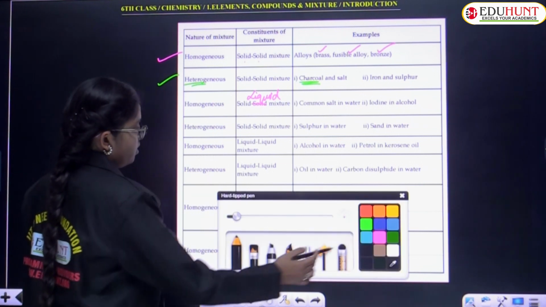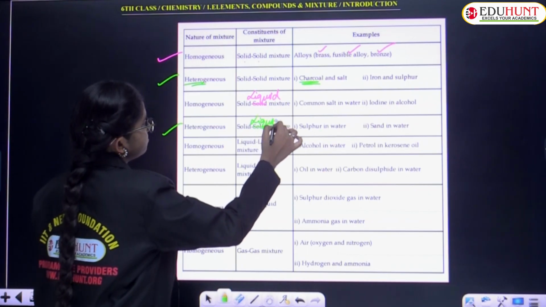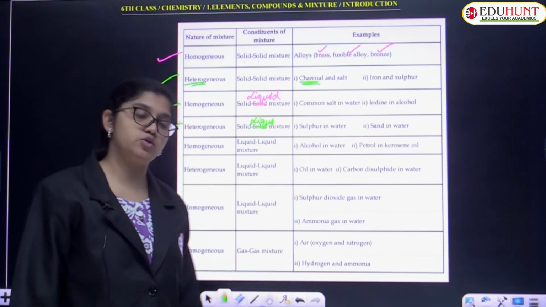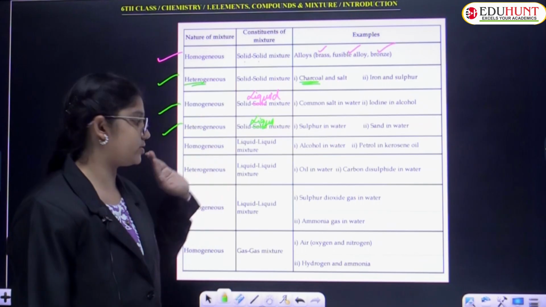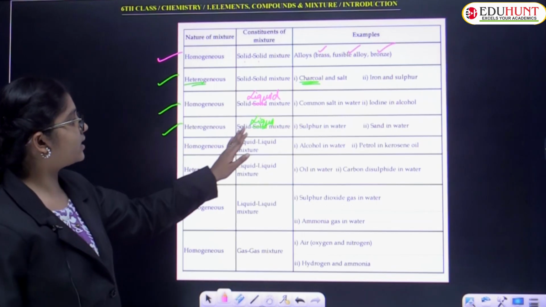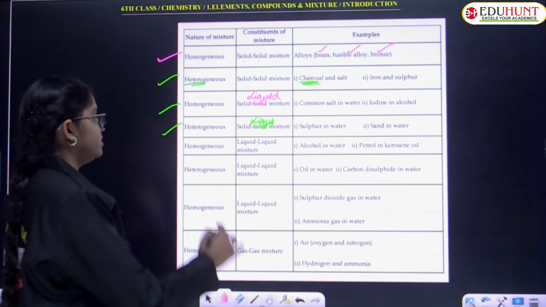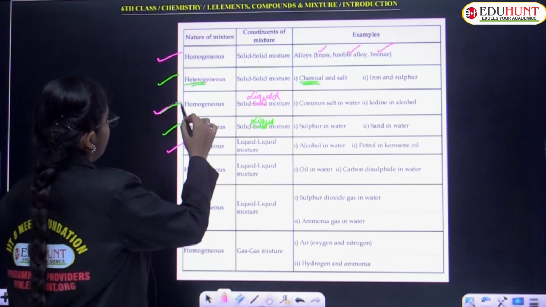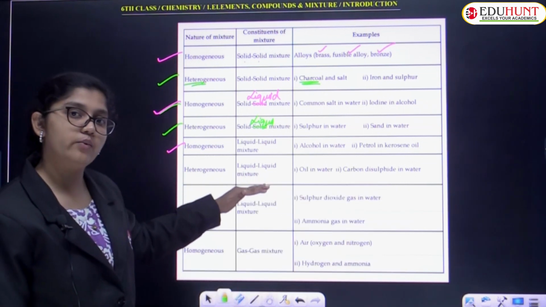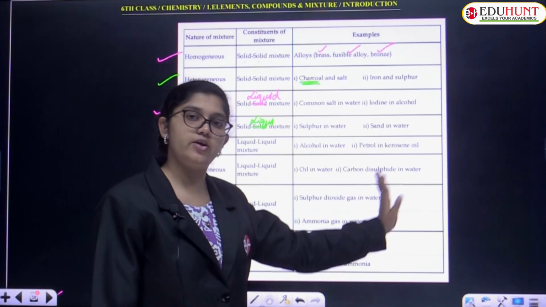Coming next is heterogeneous. In heterogeneous also we have solid liquid mixtures. What kind of that? Let's see. Sulfur in water, sand in water. The best examples of heterogeneous solid liquid mixtures. And the other one coming next is homogeneous liquid mixtures. Alcohol in water, petrol in kerosene oil. And after that, heterogeneous liquid mixtures. Oil in water, carbon disulfide in water.